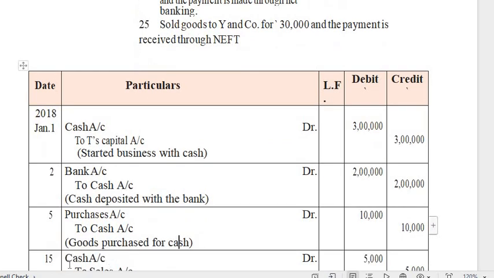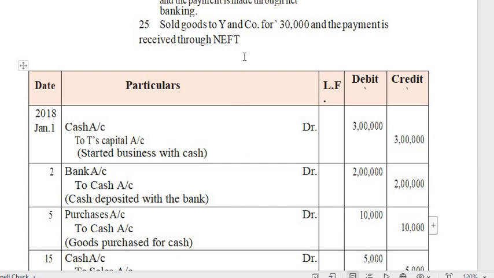Then in order to explain the transaction, I'm mentioning the narration: goods purchased for cash from Tamil Nadu Textbook Corporation. You can also mention it like that. So what is the value of goods they have purchased? 10 lakh rupees. So that's why I'm writing 10 lakh in the debit column and 10 lakh in the credit column.